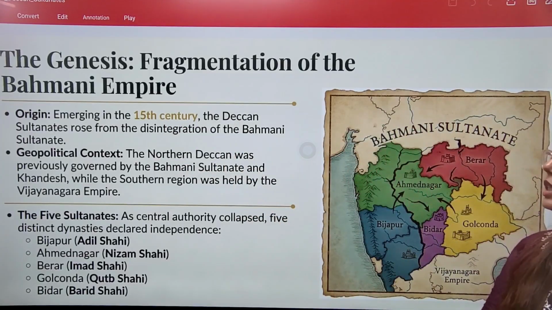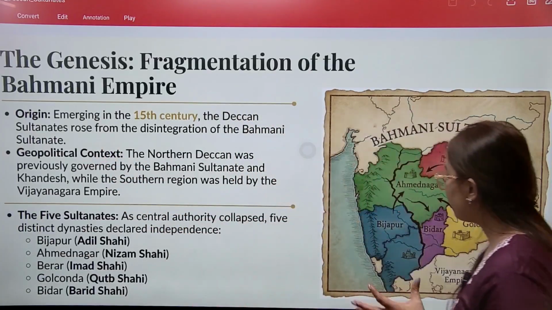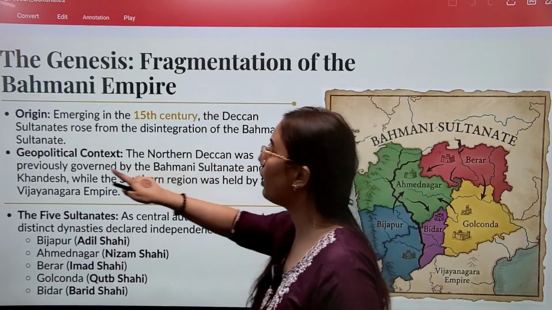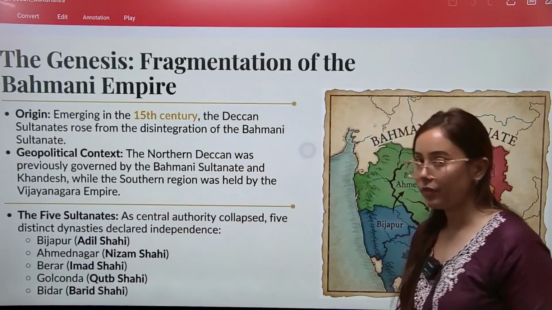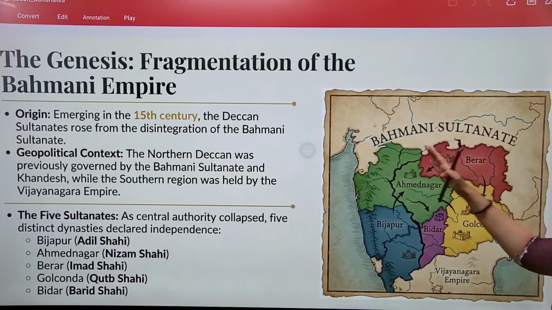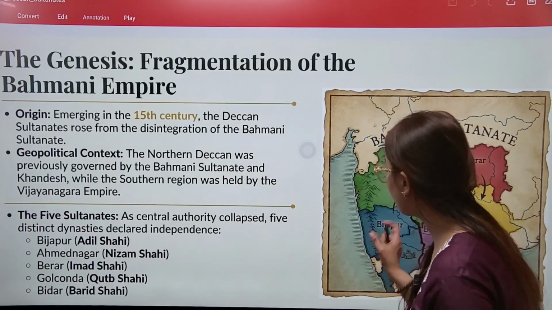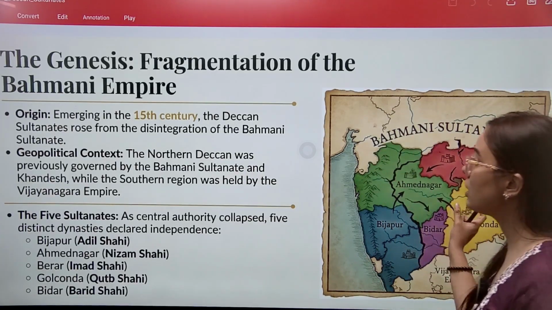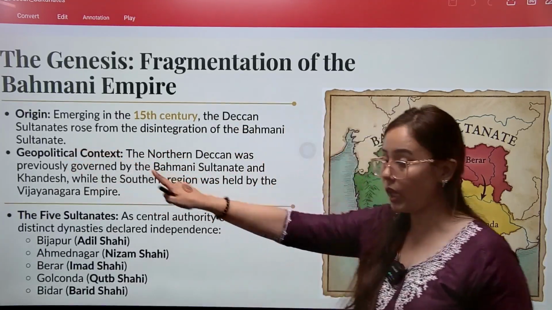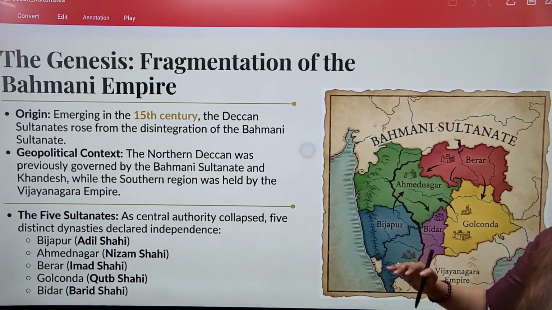This Bahmani Sultanate or Bahmani Empire was once a very large kingdom, but later it disintegrated into different parts, and it was divided into different Deccani sultanates, because it was a part of the Deccan.